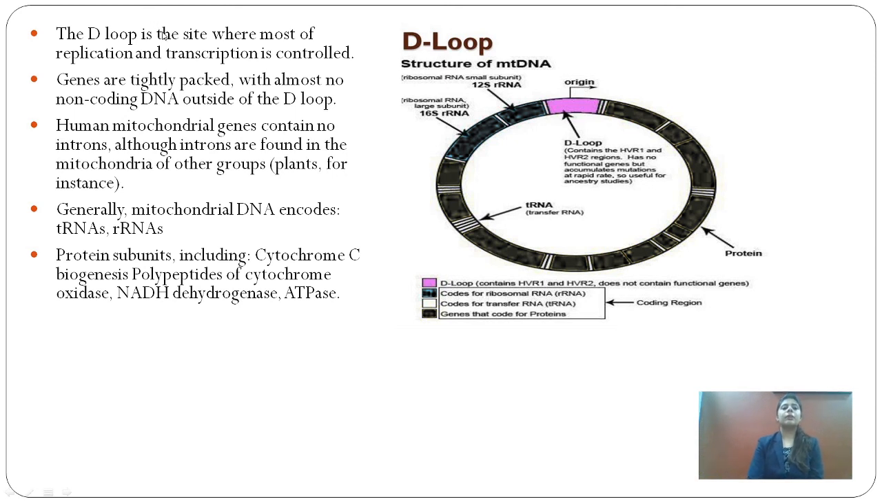The D loop is the site where most of the replication and transcription is controlled. These genes are tightly packed with almost no non-coding DNA present outside of the D loop. Human mitochondrial genes contain no introns, although introns are found in the mitochondria of other groups such as plants. Generally, mitochondrial DNA encodes for the tRNA and the rRNAs, and protein subunits including cytochrome C, which is important for the electron transport chain, polypeptides of cytochrome oxidase, NADH dehydrogenase, and the ATPase. ATPase function is to synthesize ATP.